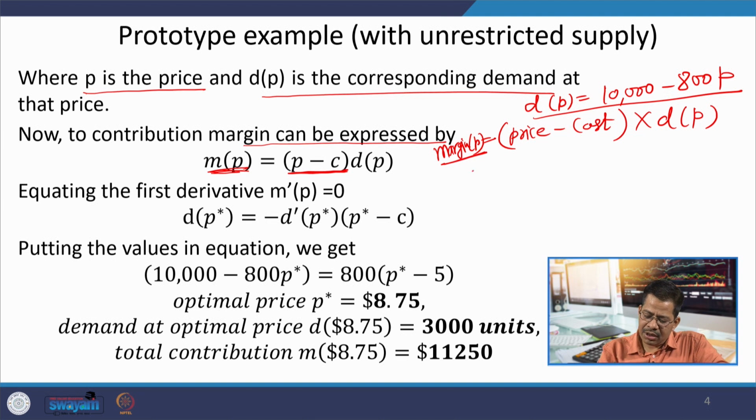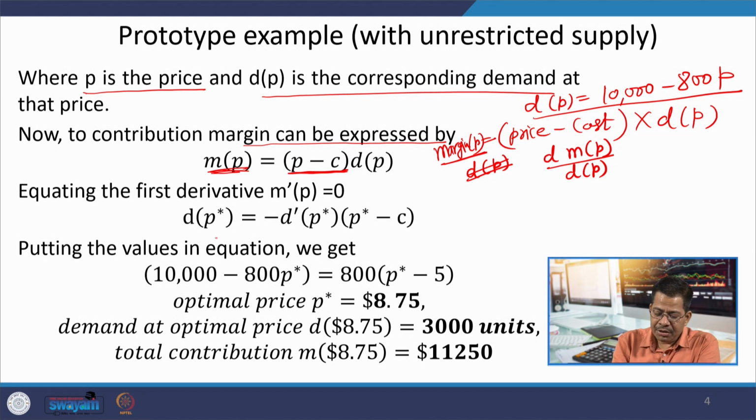We have to differentiate this margin with respect to price, and if you do this differentiation, you get this equation: minus d into P, P is the constant, minus C, and putting this value into this formula of dP, you get 10,000 minus 800 P bar.